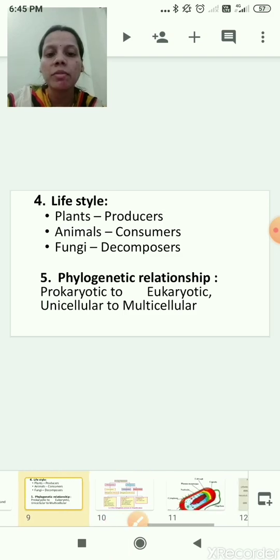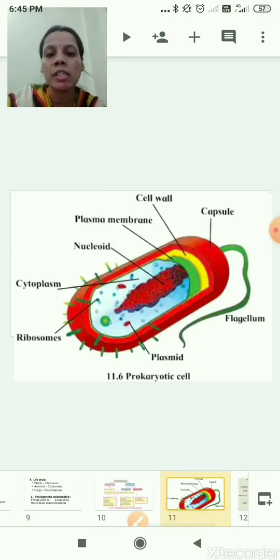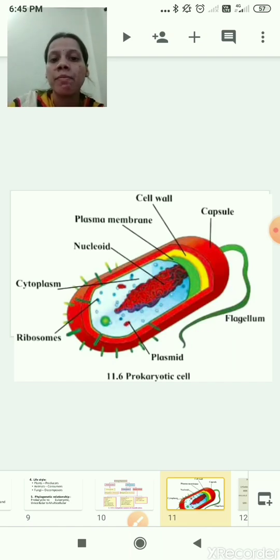Now we'll see the picture of a prokaryotic cell. You can see a prokaryotic cell. As I had told first, prokaryotic cells do not have a nucleus in them. You can see nucleoid, cytoplasm, plasma membrane, cell wall, but there is an absence of a nucleus. This is the picture of a prokaryotic cell.